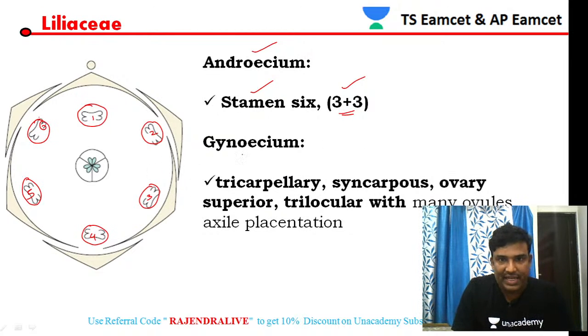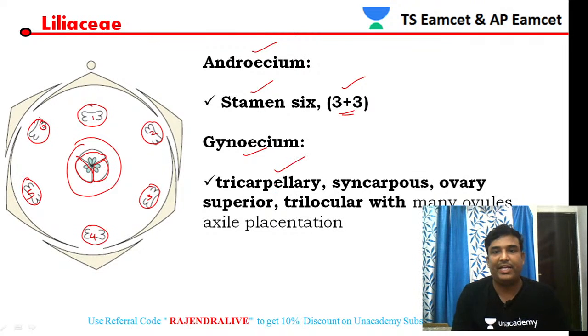Next, see the gynoecium. This central part is called the gynoecium. In this gynoecium you can see it has 3 carpels. This is one carpel, this is another carpel, and this is another carpel. So it is exhibiting tricarpellary condition. Then the carpels are in a fused state.